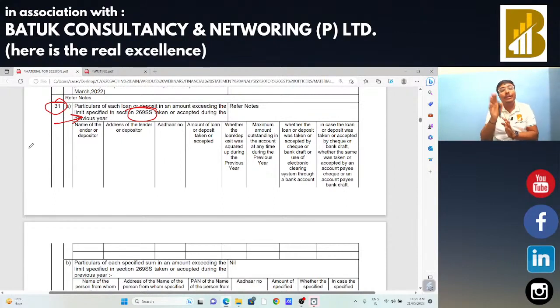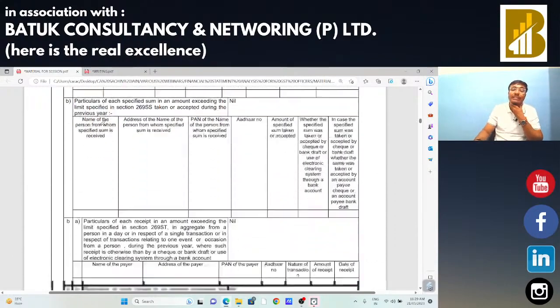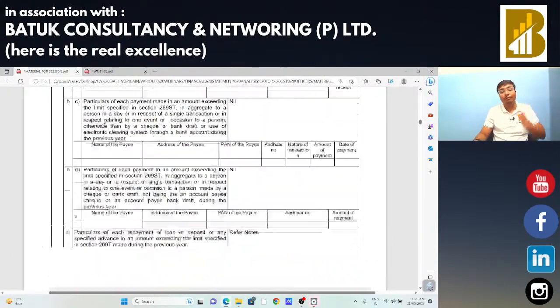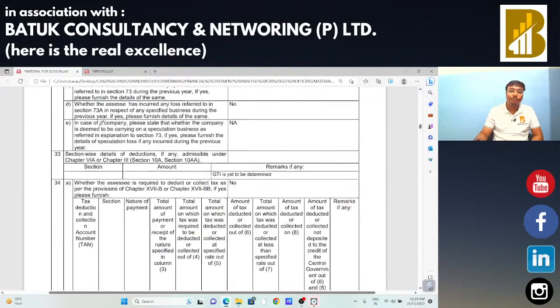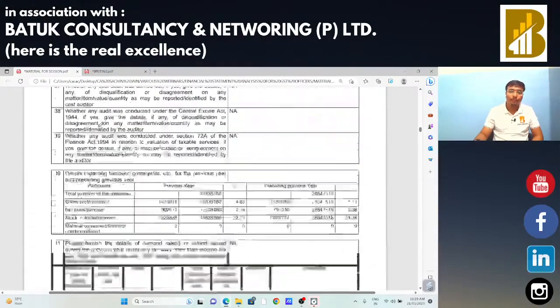If the party is not showing in that 269 SS, then we can say that sir you are claiming that the interest is financial interest, and if the interest is financial interest, in that case why is the same not reflected in column number 31 of the 3CD form, 269 SS. So from that loan point of view, we can analyze on this point. Sir, you are getting the points from 3CD. There is not much emphasis available. You just need to take care of things.